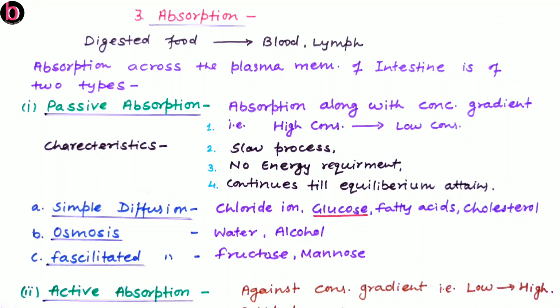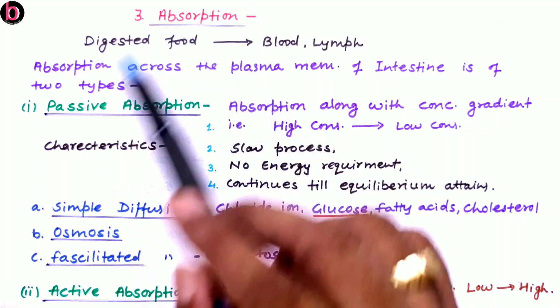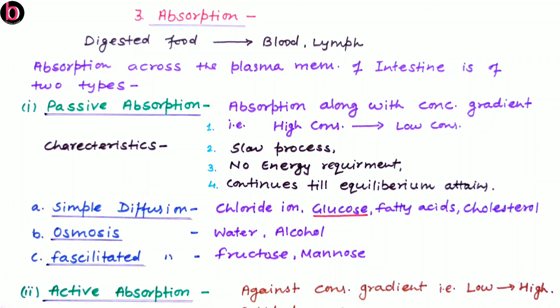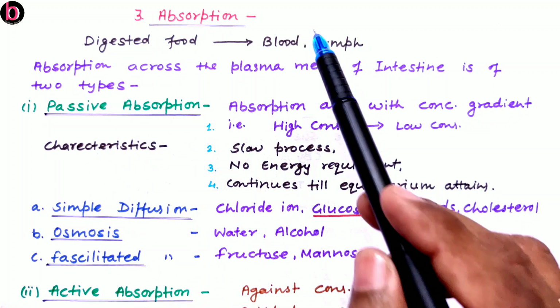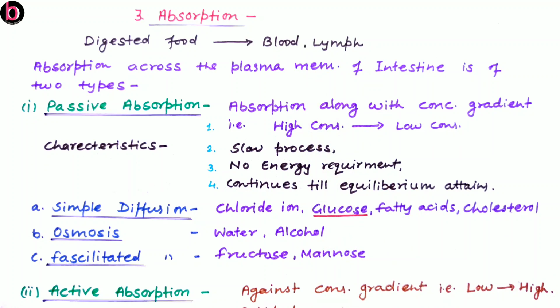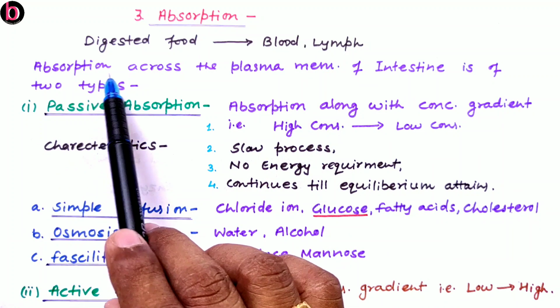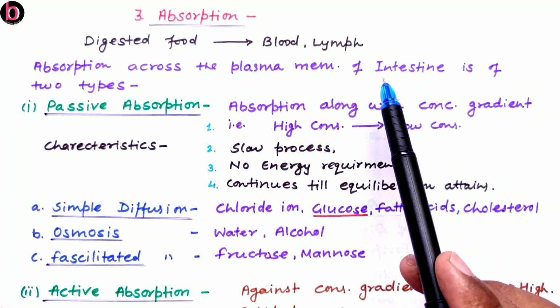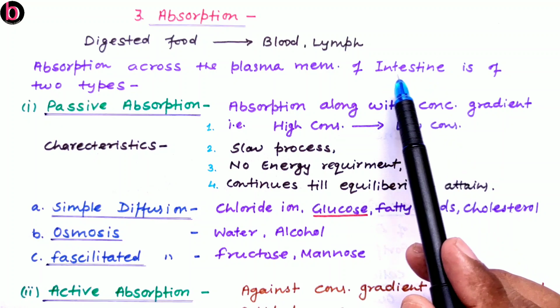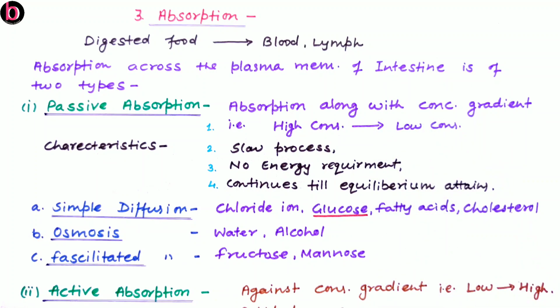After digestion, the third step of animal nutrition is absorption. Here this is about mixing of digested food into blood or lymph, also known as body fluid. So this process is going to be across the plasma membrane of the intestine as well as the stomach. Maximum absorption occurs through the intestinal wall, and this absorption process can further be divided into two: active absorption as well as passive absorption. So first is passive absorption.